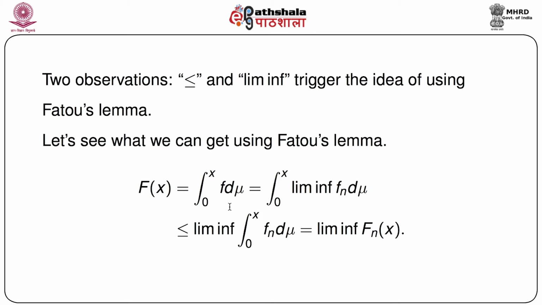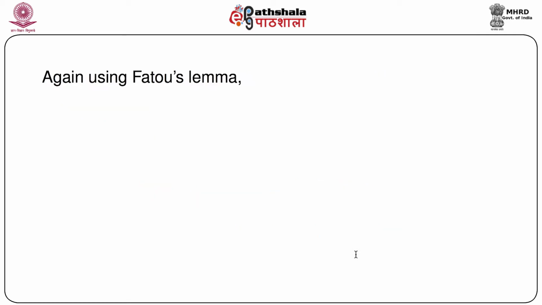So capital F(x) equals ∫ from 0 to x of f dμ. Now f, again, we can write instead as lim inf fn. So now apply Fatou's lemma, we get less than or equal to lim inf of ∫ from 0 to x of fn dμ. Now ∫ from 0 to x of fn dμ is nothing but capital Fn(x). So capital F(x) is less than or equal to lim inf Fn(x). This is one result that we got immediately.